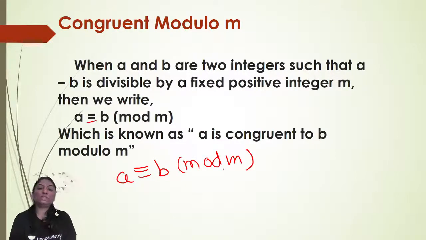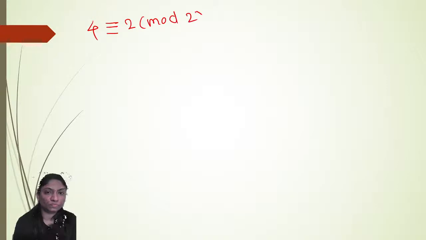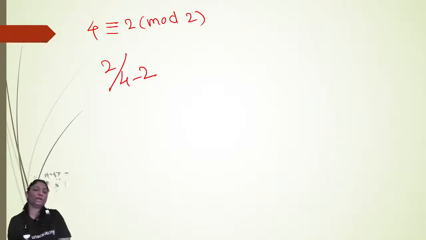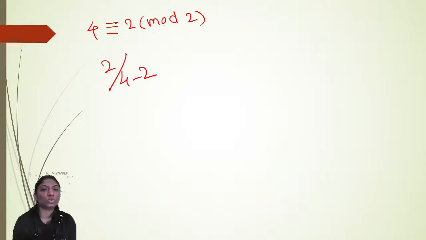We say that these are congruent when m divides a minus b. For example, 4 is congruent to 2 modulo 2. It means 2 divides 4 minus 2. 2 divides 2. Therefore 4 is congruent to 2 modulo 2.